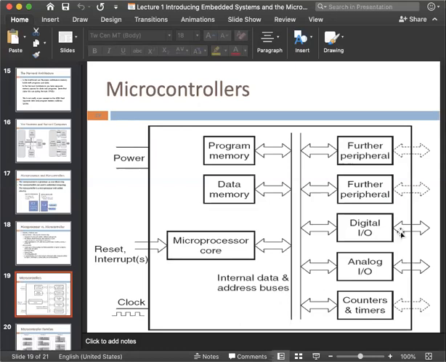So all these things you can see, this is the basic block diagram. All these things are already built in the microcontroller. Now you can add some power within it, and you can set some interrupts in it. You can set some clock with it, but these are the things that are already built in the microcontroller. Okay, so this is the block diagram.